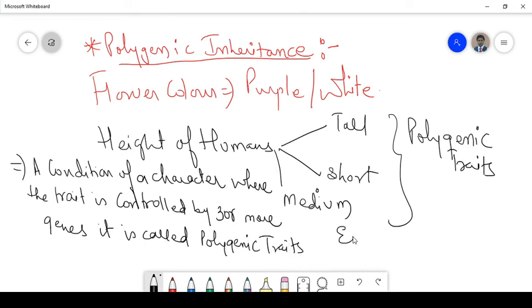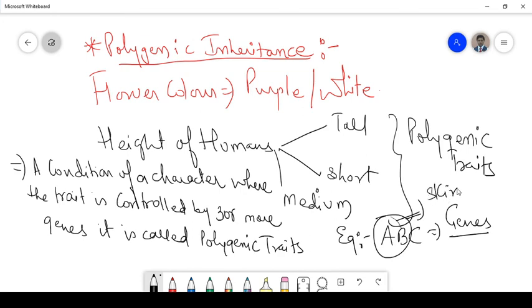Let us take an example, like I told you just now: human tallness or human skin color. Assume that there are three genes, A, B, C. These three genes are responsible for the dominant form of any character, like skin. The recessive forms will be a, b, c. So A can combine with small b, small c. B can combine with small a, small c. C can combine with small a, small b.